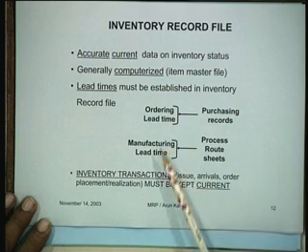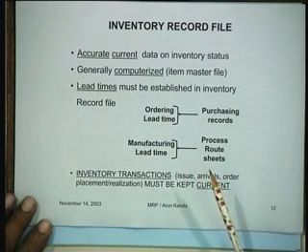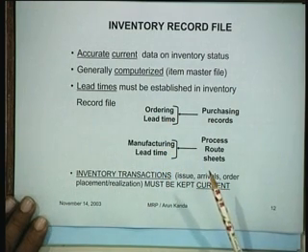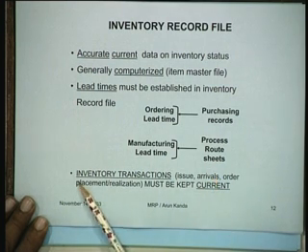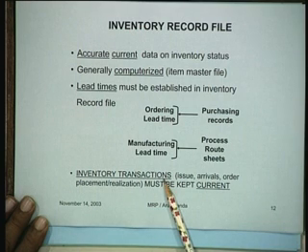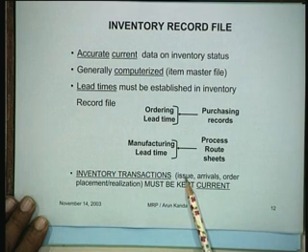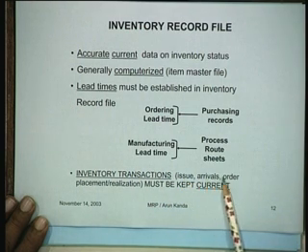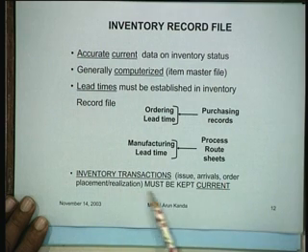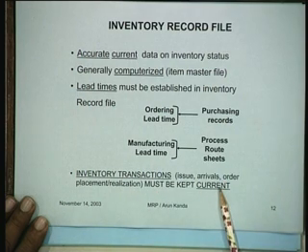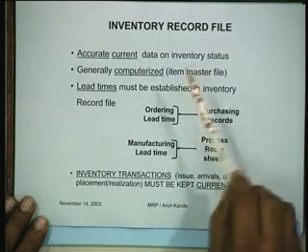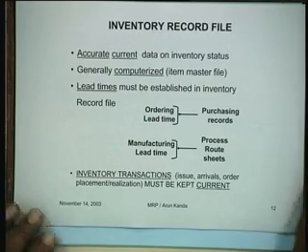So you should have this information on lead times corresponding to each item in the inventory, because when you are placing orders, you must know how much time it is going to take. And then of course the inventory transactions, which means the issue of material, the arrival of material, the order placement, must be kept current. So these are the basic requirements of the inventory record file.